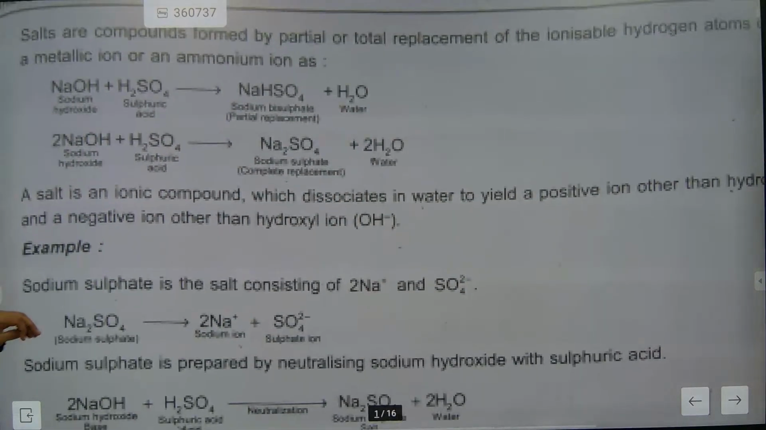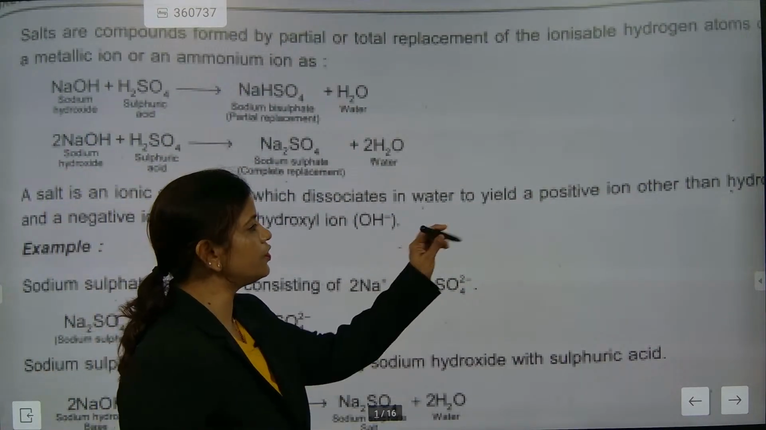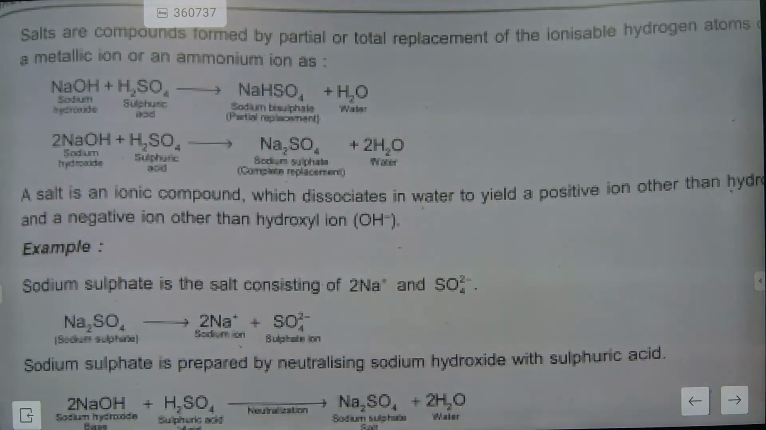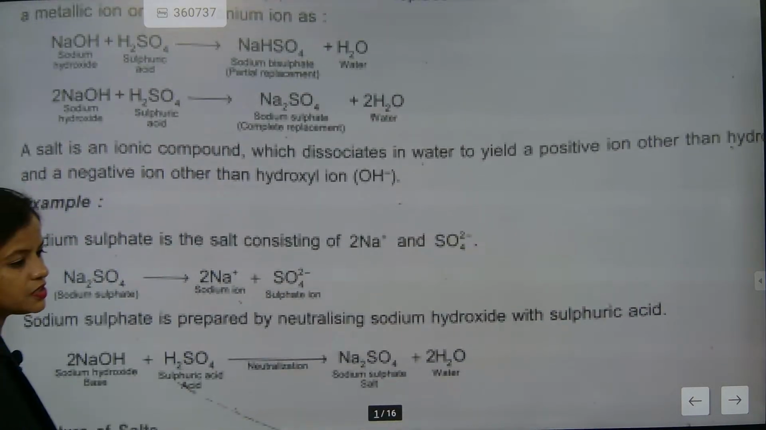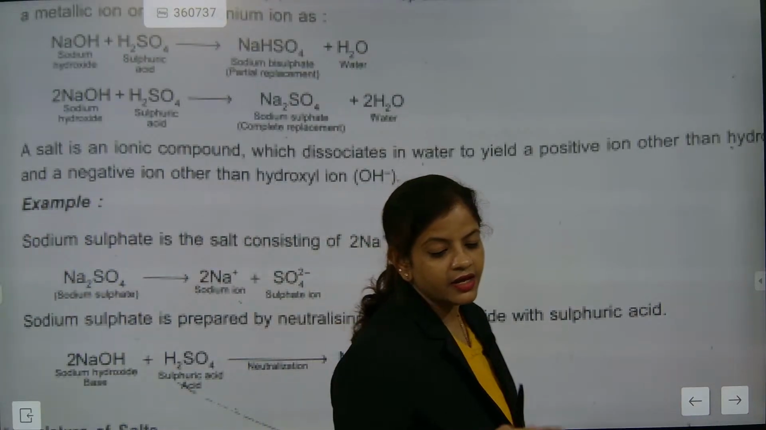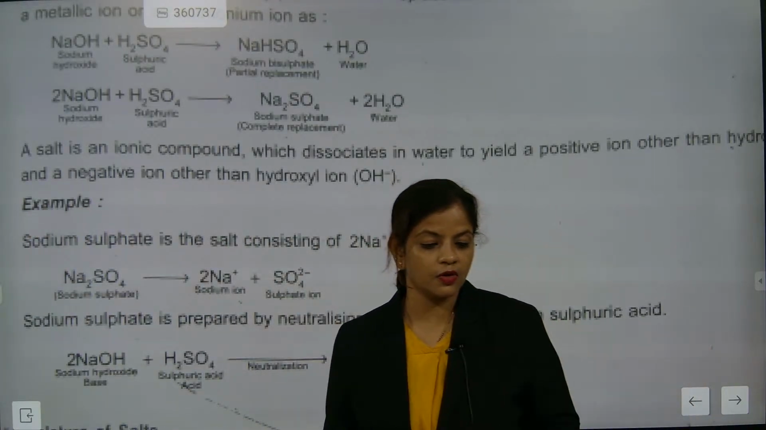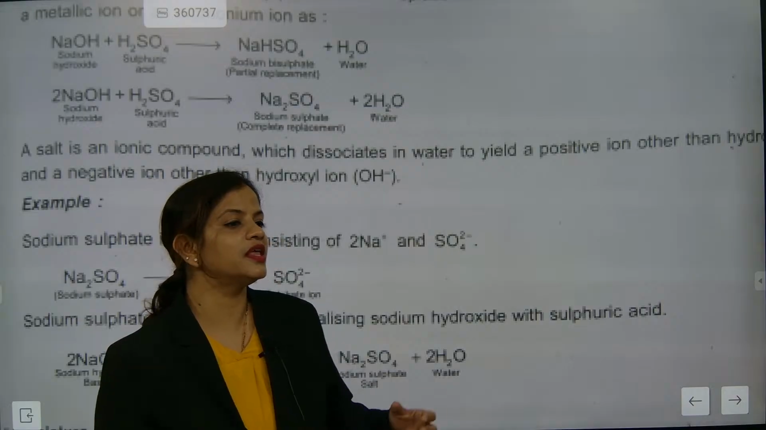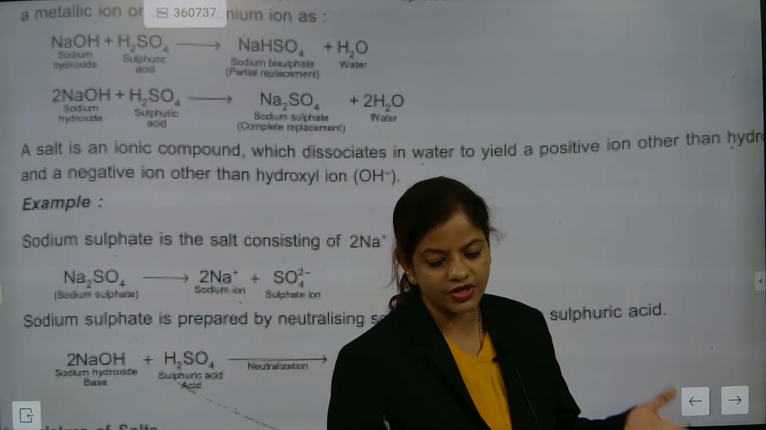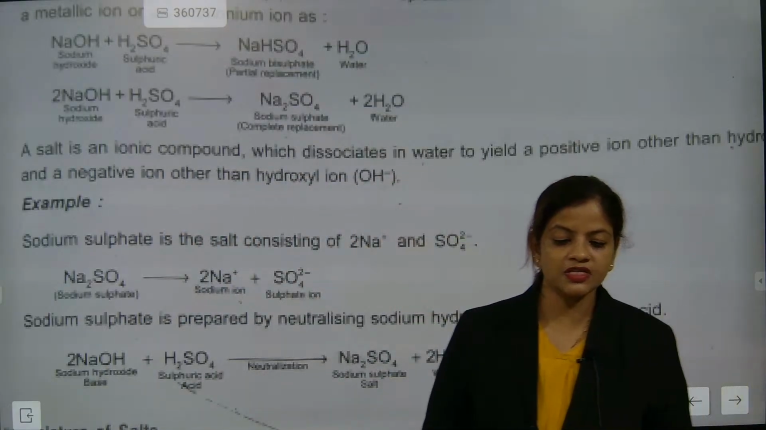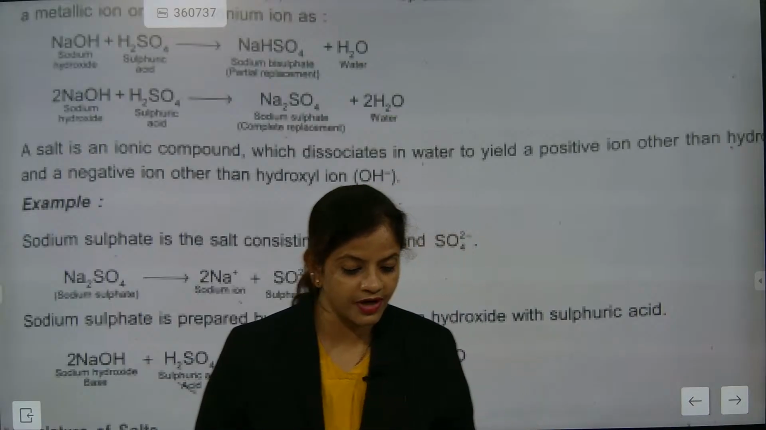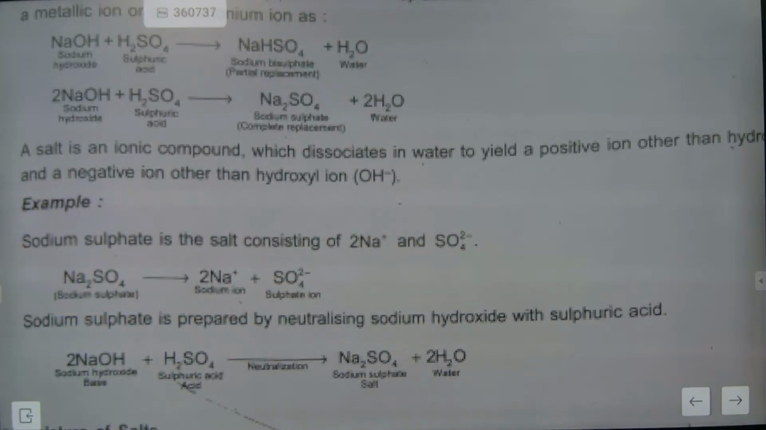Now, salt is an ionic compound which dissociates in water to a positive ion other than hydrogen and a negative ion other than hydroxyl. In acid we know that H plus is obtained. In bases we know that OH minus is obtained. But in salt, they can be ionized, and H plus and OH minus will not be obtained. Everybody, please listen very carefully.